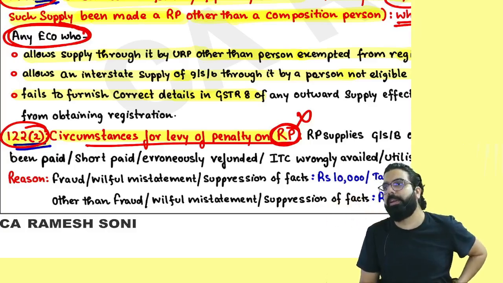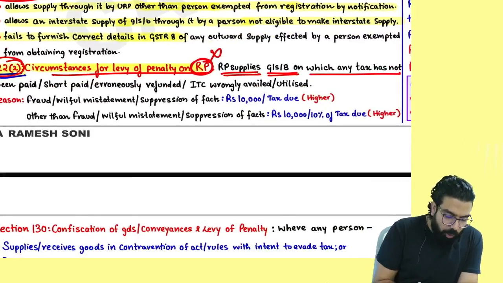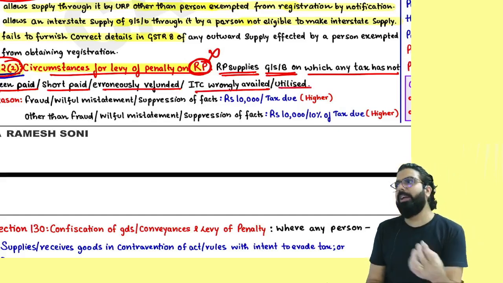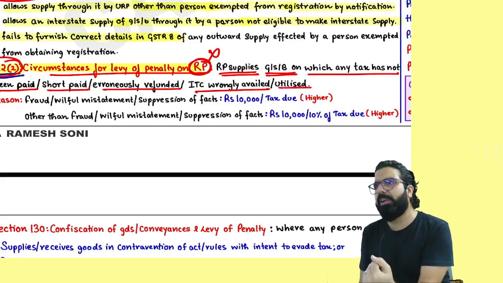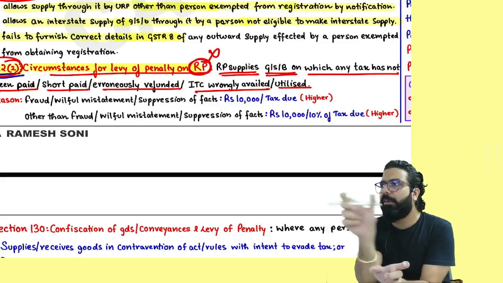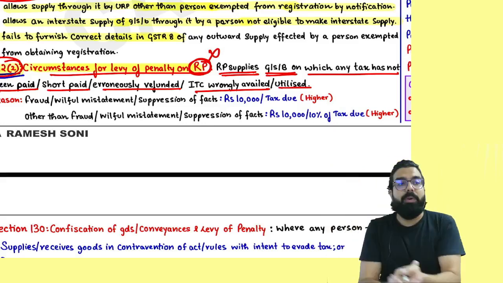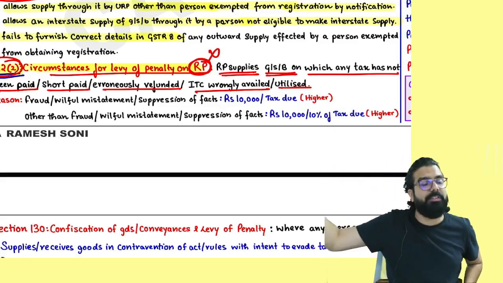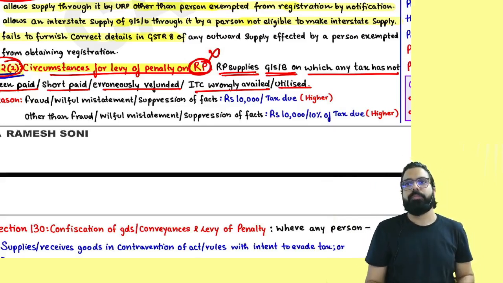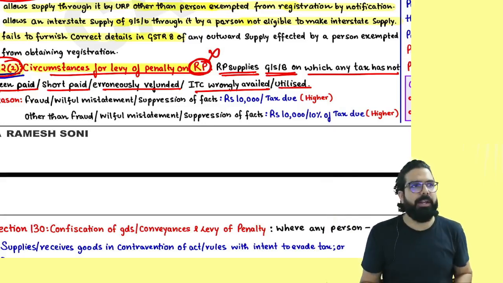See, a registered person supplying goods or services on which tax is not paid, short paid, erroneously refunded, ITC wrongly availed or utilized. If tax is not paid, short paid, erroneous refund is taken, he will give you a demand order. So when he gives you the demand order under 73 and 74, the penalty is already charged under section number 73 and 74. And when the penalty is already charged, a second time penalty will not be charged under section number 122. Hence, you will not see the applicability of this section in practical life.